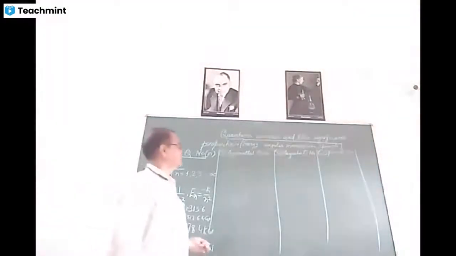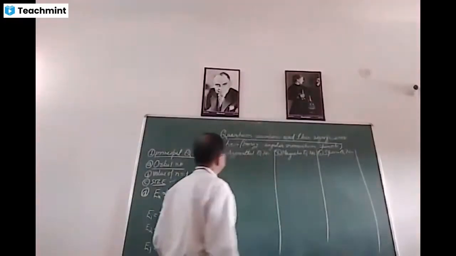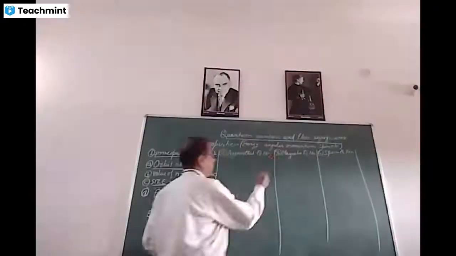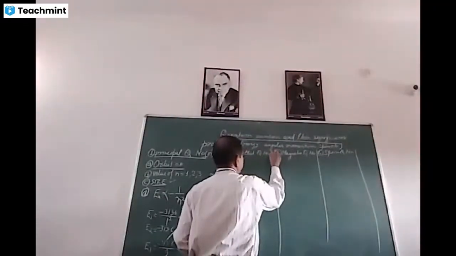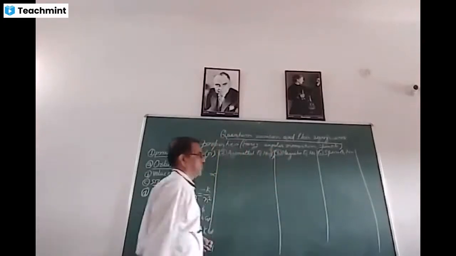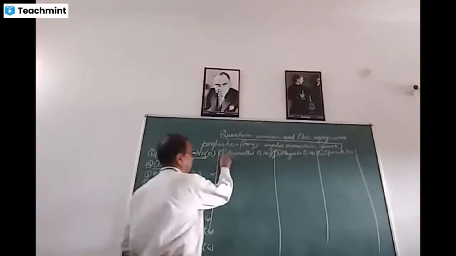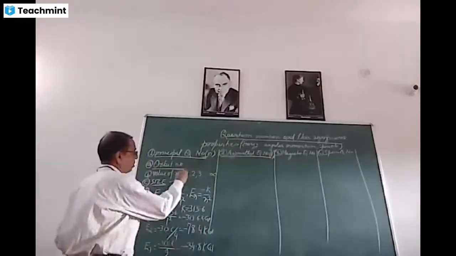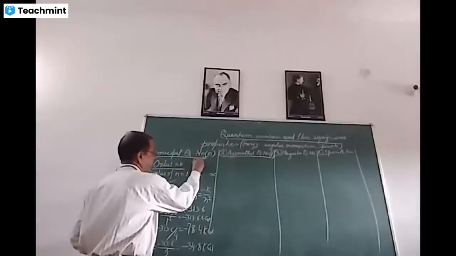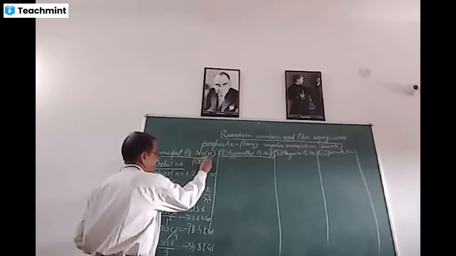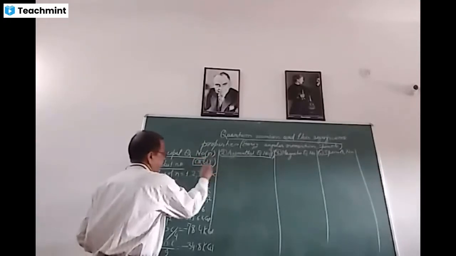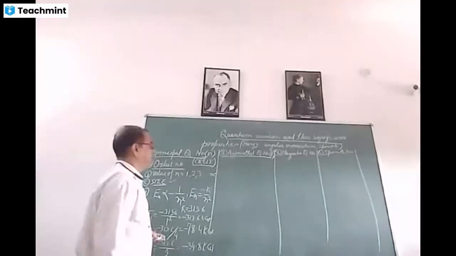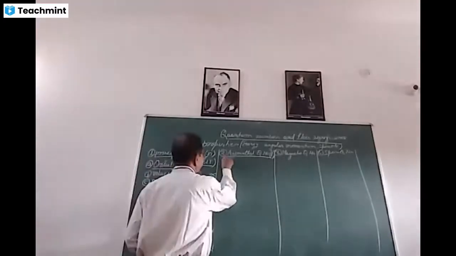Now, let us come to the second quantum number, which is azimuthal quantum number. Azimuthal quantum number is denoted by symbol L. The principal quantum number determines the orbit, and the second quantum number, azimuthal quantum number, determines the suborbit.